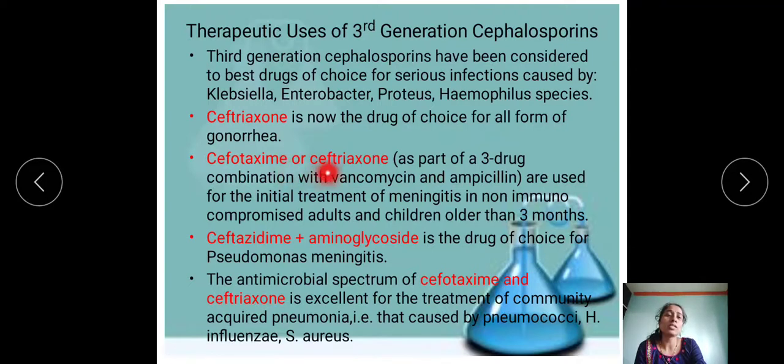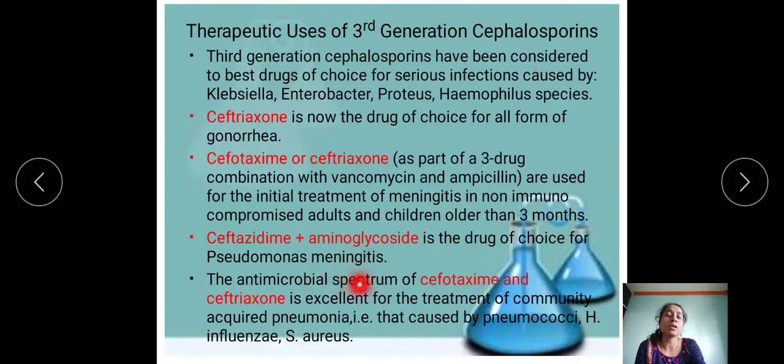cefotaxime or ceftriaxone, as part of a 3-drug combination with vancomycin and ampicillin, is mostly preferable in the treatment of meningitis in non-immunocompromised adults, and in compromised adults and children older than 3 months. Then the combination of ceftazidime and an aminoglycoside is the best choice for Pseudomonas meningitis infection.